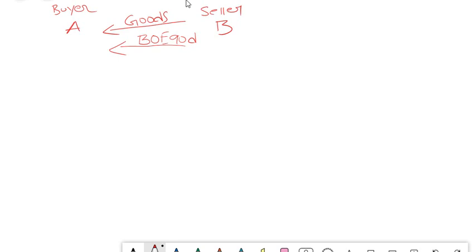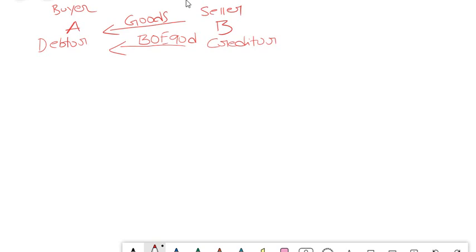So B is the creditor here, isn't it? That means the one to whom the money has to be paid, because he is lending the money. One who lends the money is a creditor and one who owes the money is a debtor. So A is the debtor. Debtor means one who owes the money, that means one who has to pay the money. Creditor means one who gives the money or one who lends the money.